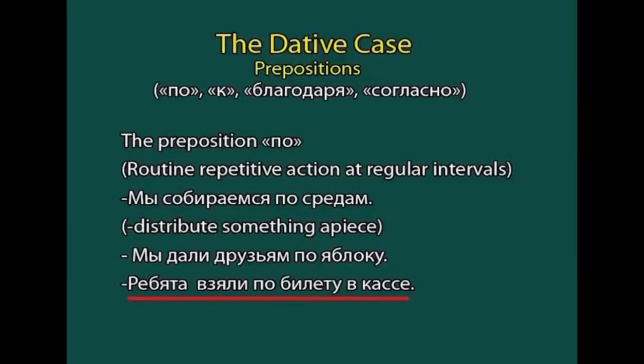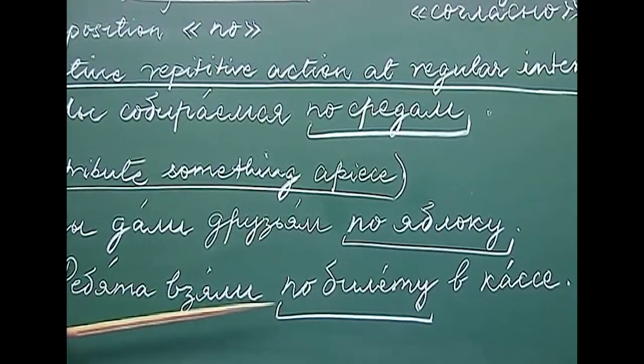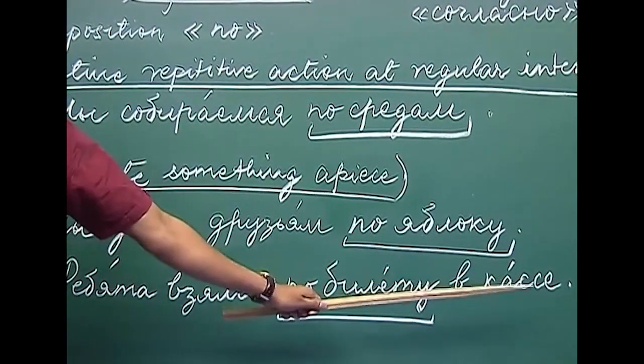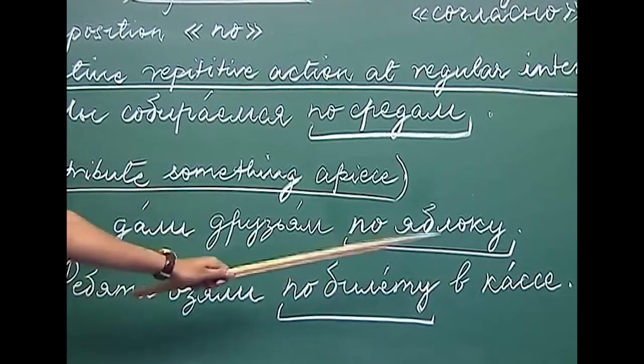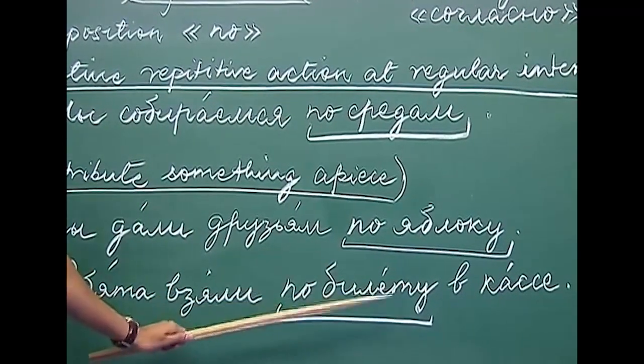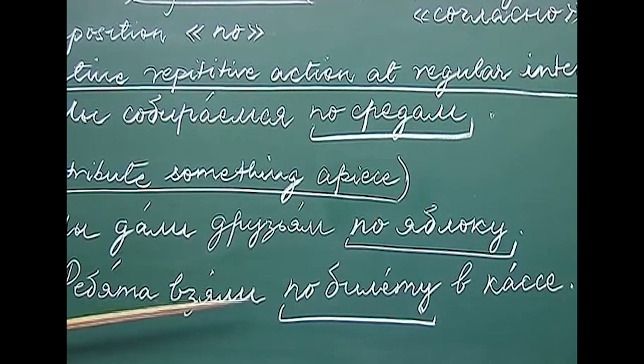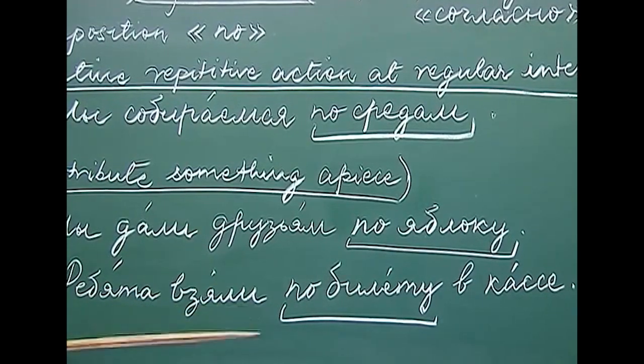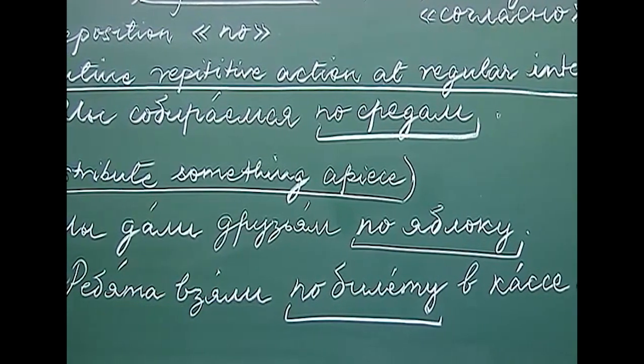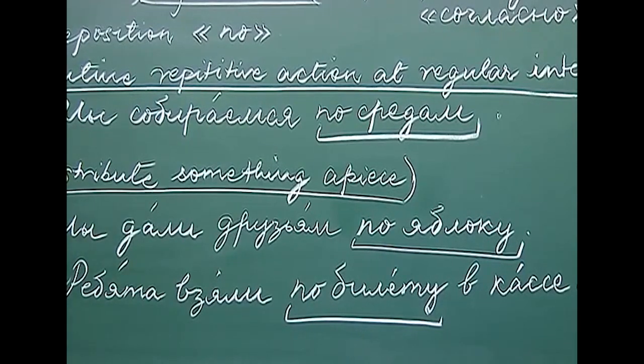The next example for the same meaning we have is Ребята взяли по билету в кассе. Kassa is counter, cash counter. Билет is ticket. Взять, you know this verb. This is the perfective aspect of the verb брать, which is to take.